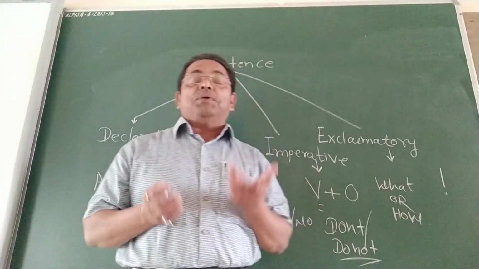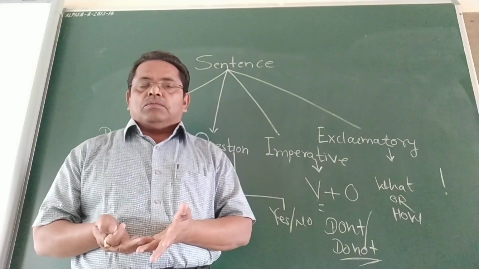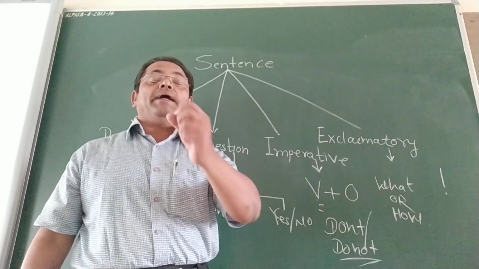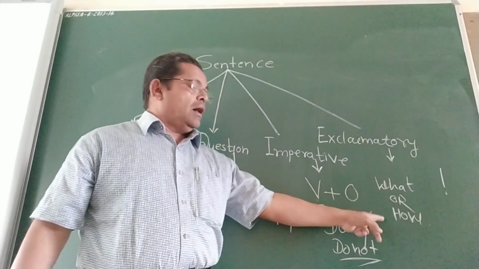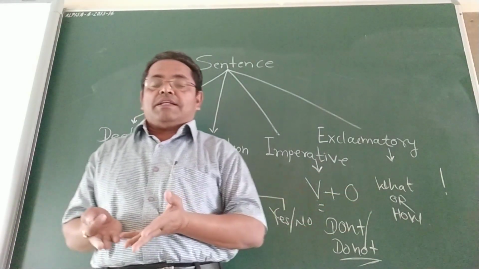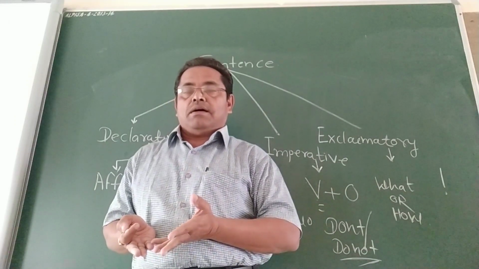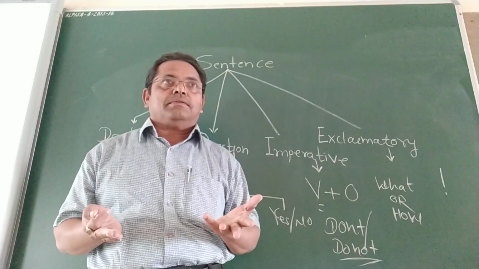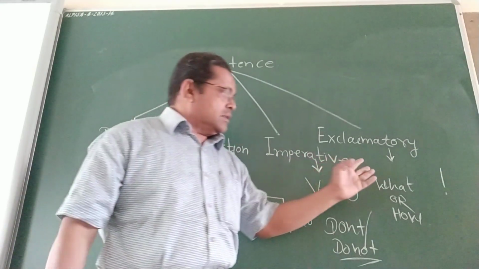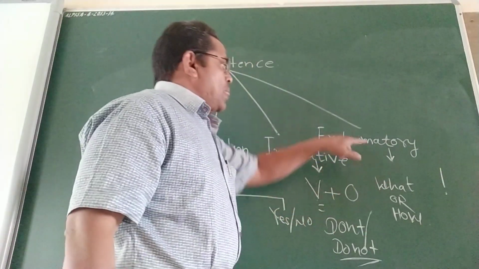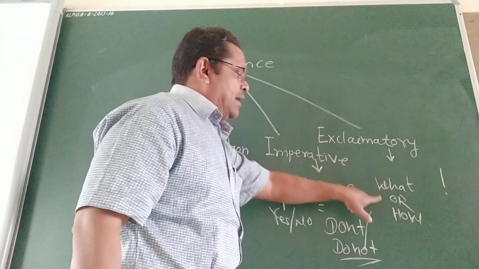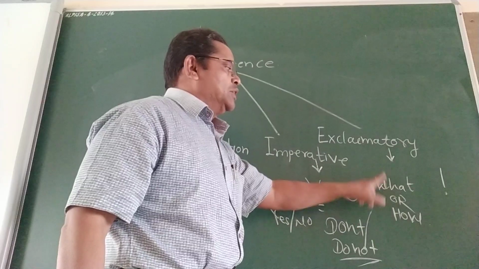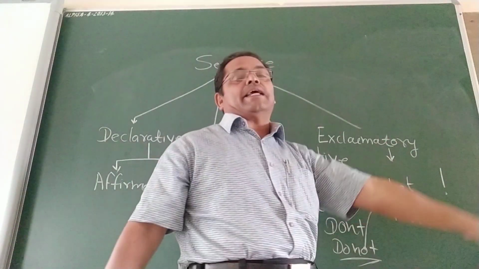For example: What a pity. What a man you are. What a kind boy you are. How beautiful the garden is. How nice you are. These exclamatory sentences start with what or how, and toward the end of the sentence there is an exclamation mark.